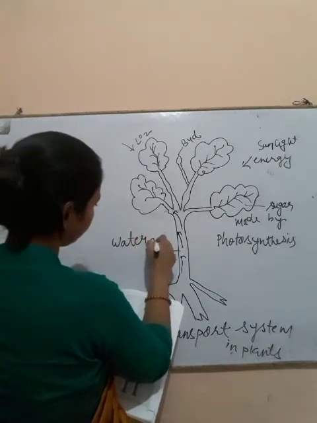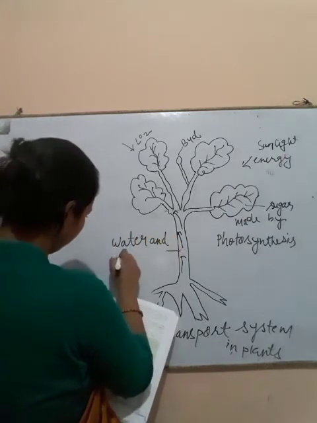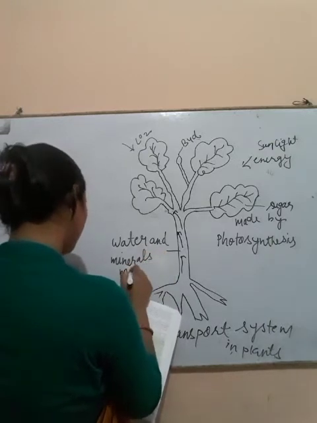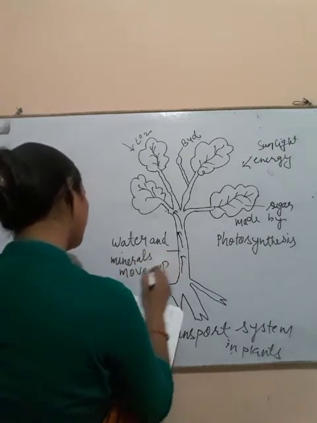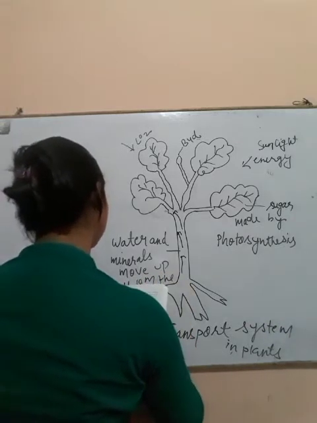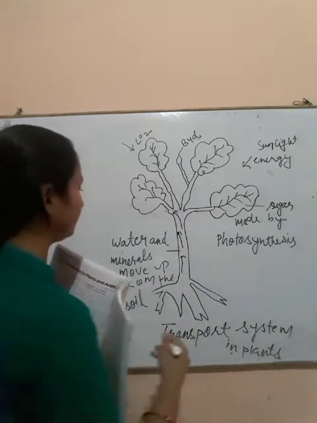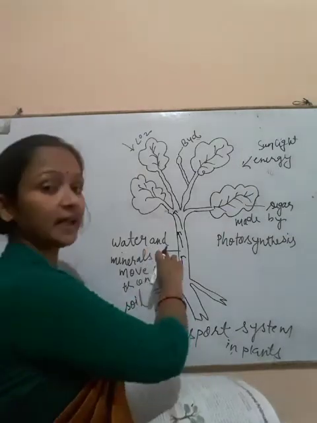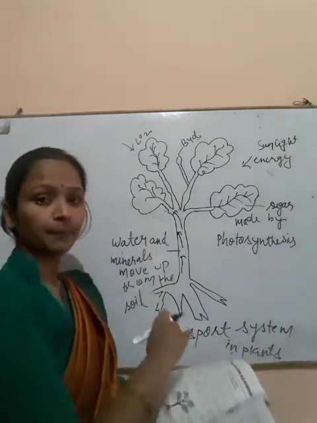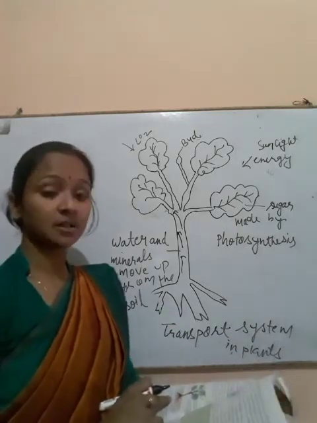Water and minerals move up from the soil, and this is the transport system in plants.